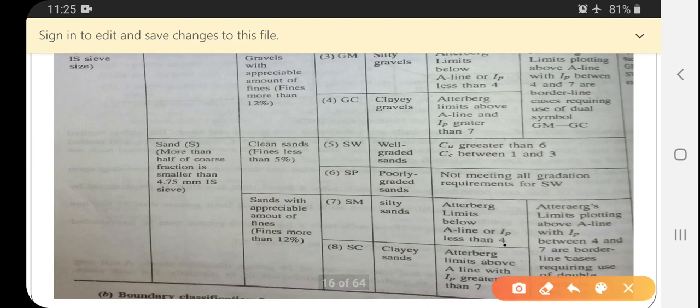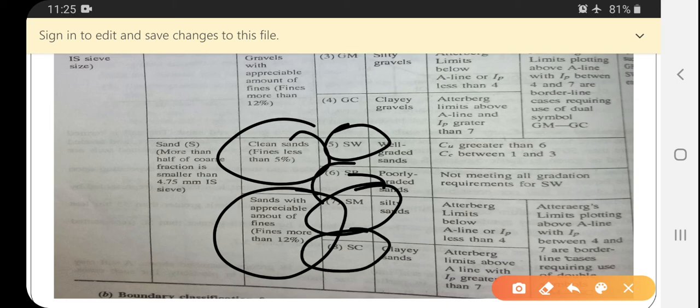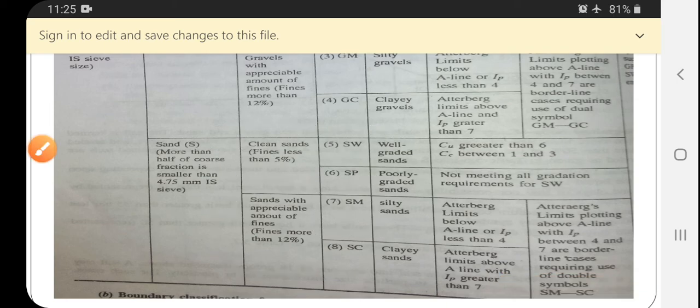Next one, in sand, again there are two categories, clean sands and sands with an appreciable amount of fines. Here SW, what do you mean by SW? Well graded soil. Next SP, poorly graded. Next SM, silty sands. The last one is SC, clayey sands.